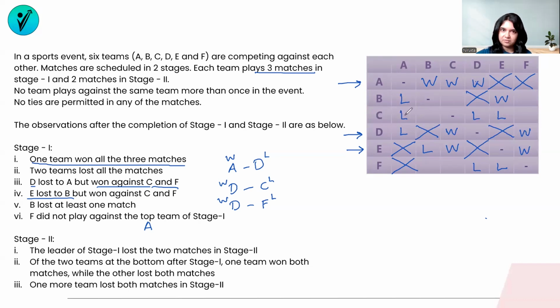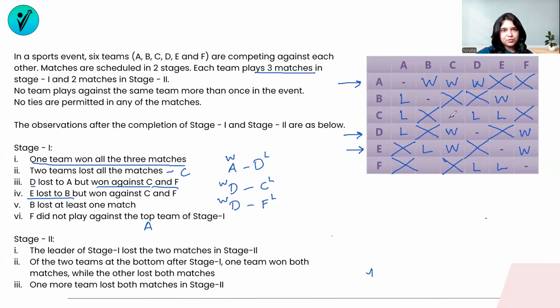There are 3 matches covered in C. So one of these teams is C. That means C's 3 matches are over. So C cannot play with B and with F in this particular stage. Likewise, if C is not playing with B, then B and C's match does not happen. And C is not playing with F. That means F and C's match does not happen either.